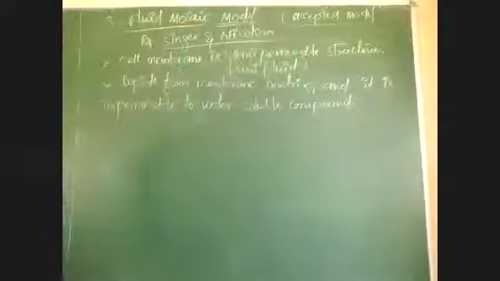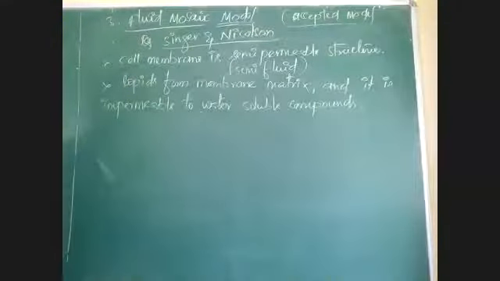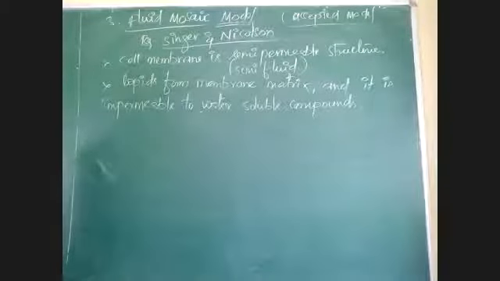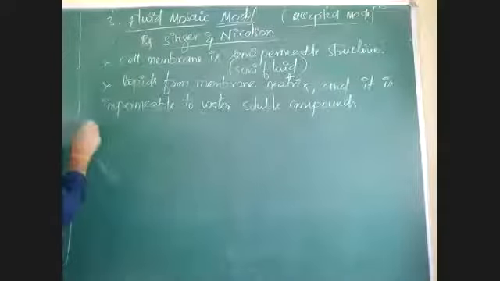Water soluble compounds means hydrophilic substances. Hydrophilic substances are not permeable through the membrane. And here proteins are also very important.